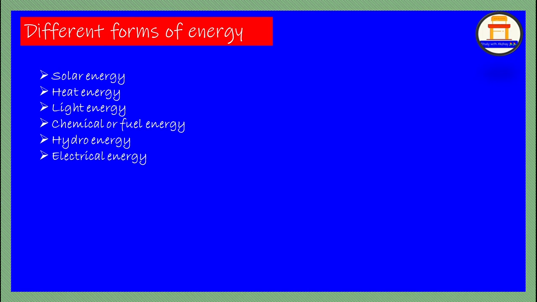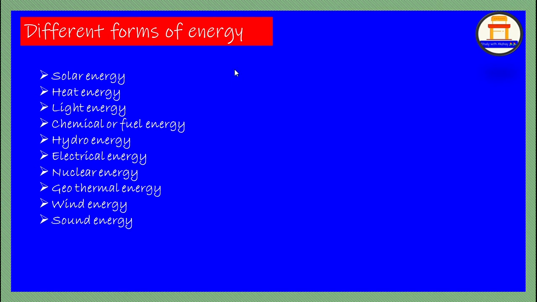Then electrical energy, and later we have nuclear energy, geothermal energy, wind energy, and then sound, magnetic, and mechanical energy. So these are a few examples of different kinds of energy.